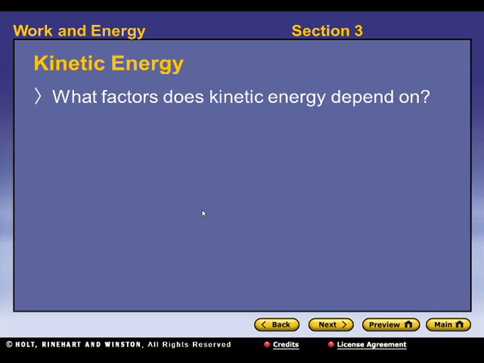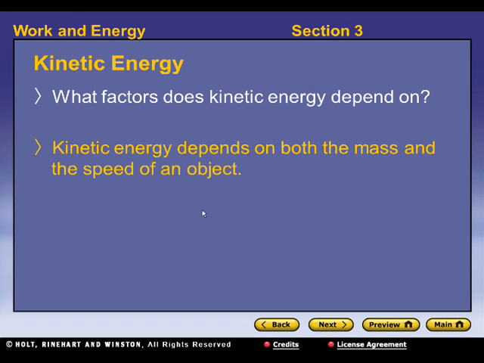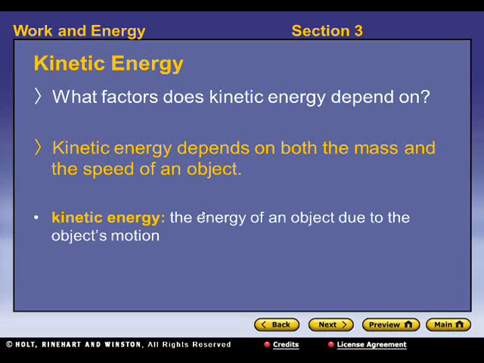So let's go on to kinetic energy. What is kinetic energy, and what factors does kinetic energy depend on? Kinetic energy depends on both the mass and the speed of an object. It's basically the energy of an object due to its motion. If an object has motion, it has kinetic energy.